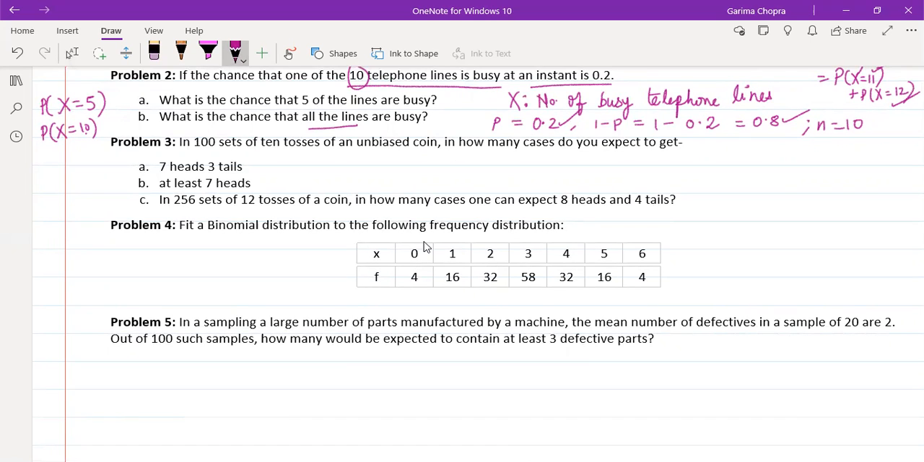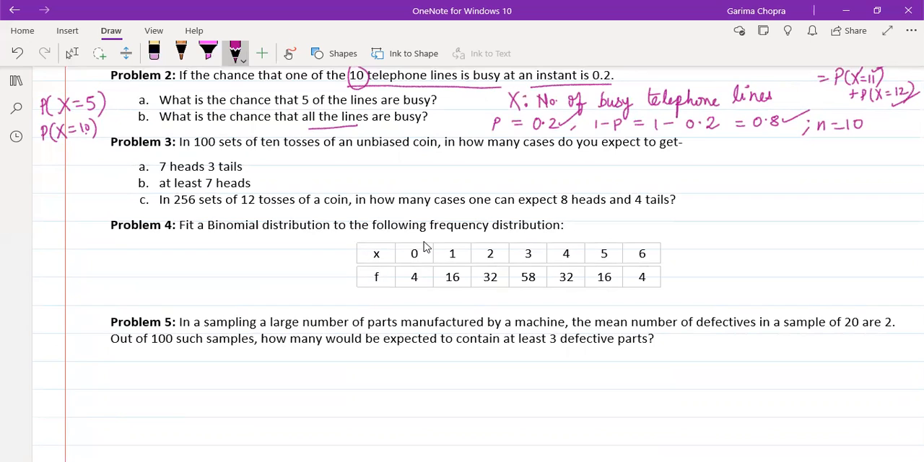In the third one, in 100 sets of 10 tosses of an unbiased coin, in how many cases do you expect to get 7 heads, 3 tails? Then in part B, we have at least 7 heads. And in part C, they are saying that in 256 sets of 12 tosses of a coin, in how many cases one can expect 8 heads and 4 tails. So here